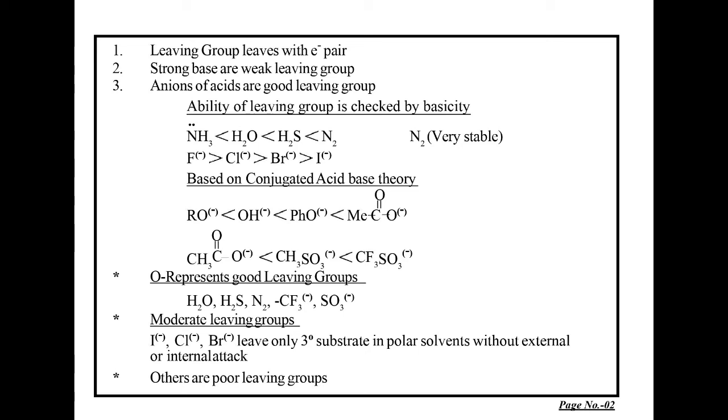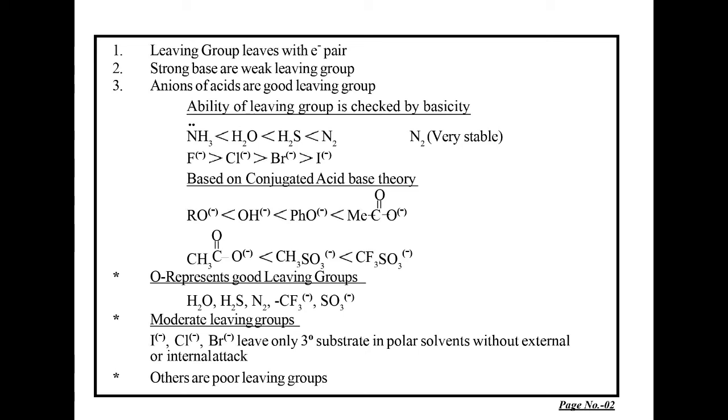Another important point is that leaving groups may contain various types of atoms. Out of that, if there is oxygen present in the leaving group, they are proved to be good leaving groups. An example is water. Whenever there is water, it will be a very good leaving group. Similarly, the sulfonate anions also contain oxygen atoms, so they are also good leaving groups.